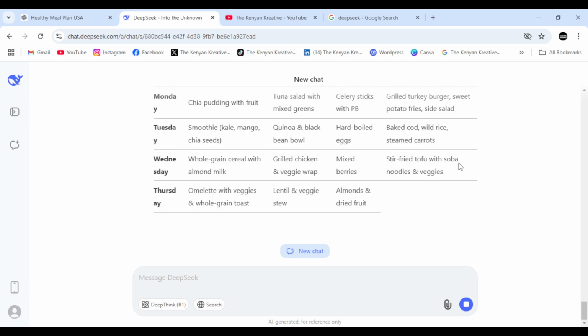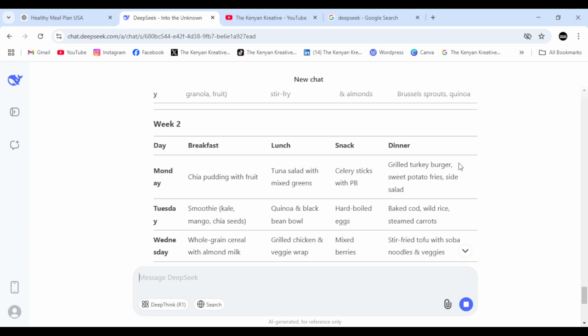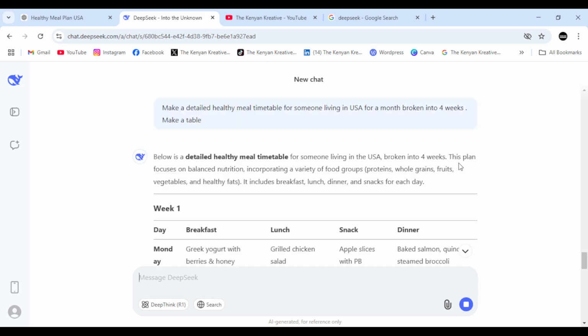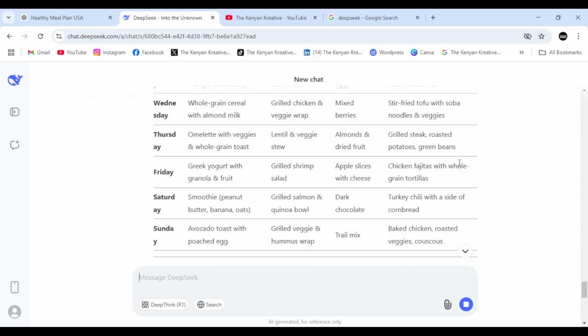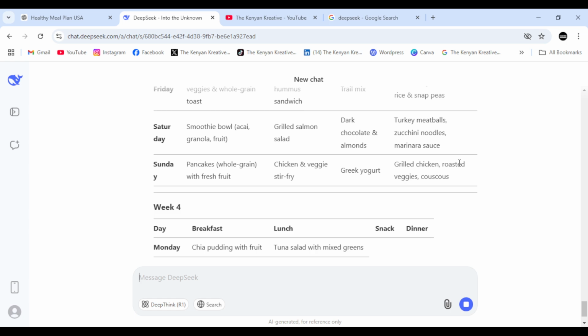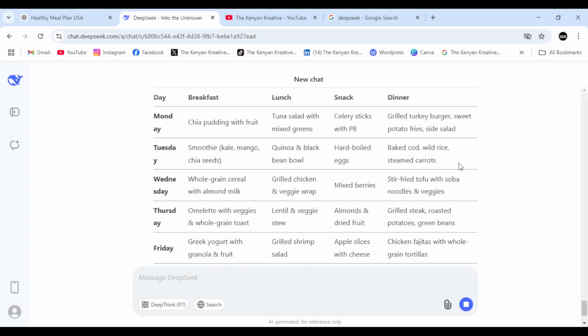So I think for this case, both have been able to generate a timetable. Of course, it's going to differ on some things, but at least both of them have been able to perform this task, which is quite commendable. All right, so you can actually see the beauty of AI is that it's simplifying things, making things easier for human beings in today's day and age.